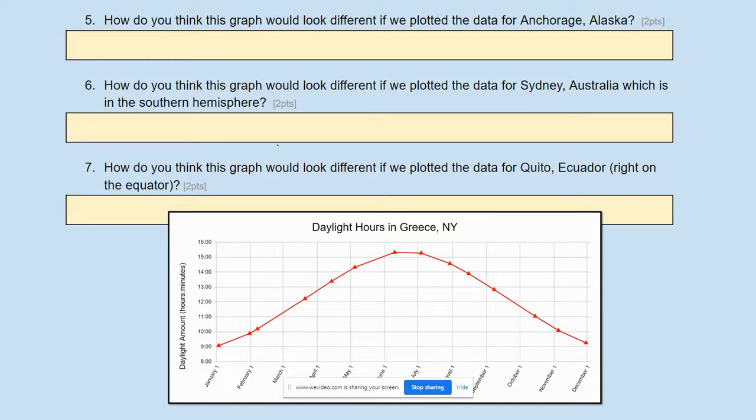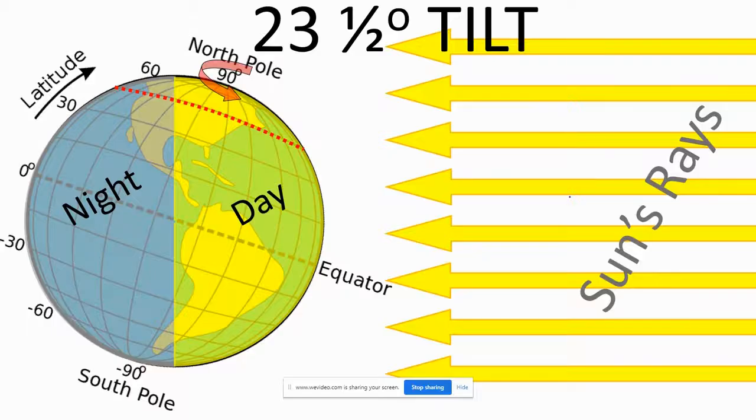Questions 5, 6, and 7 are all asking the same thing, but just about different places. We know that the graph that we made was about Greece, New York, the number of hours in Greece, New York. But what if we changed the location? What if we did Anchorage, Alaska, Sydney, Australia in the southern hemisphere, right along the equator in Quito, Ecuador? How would that graph look different? Let's take a look and see if we can figure this out.